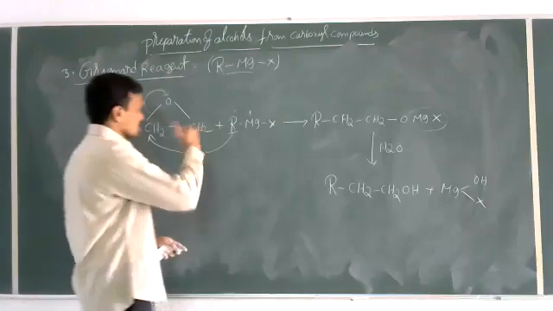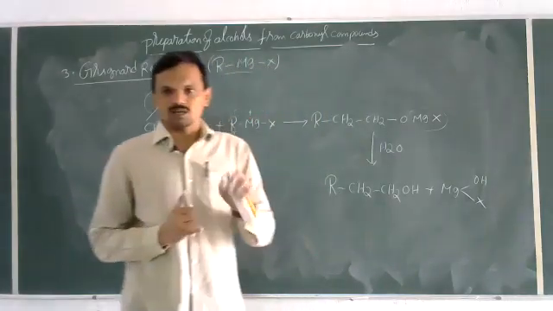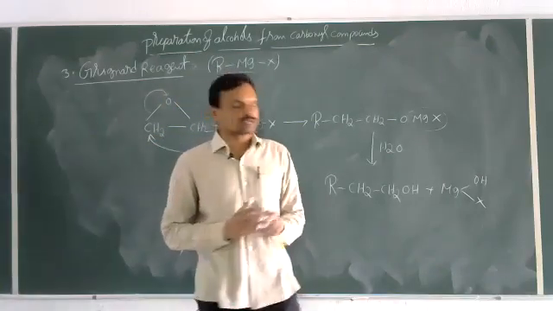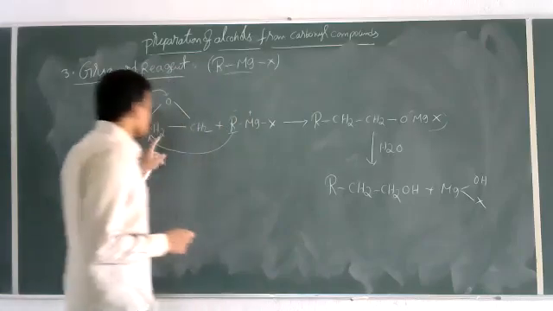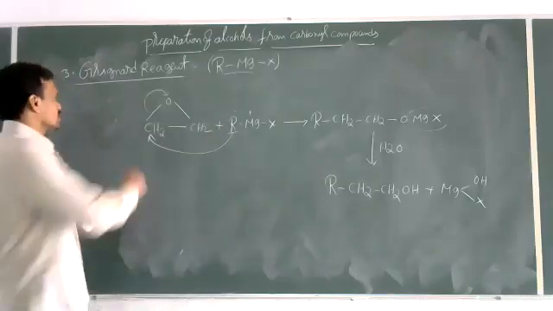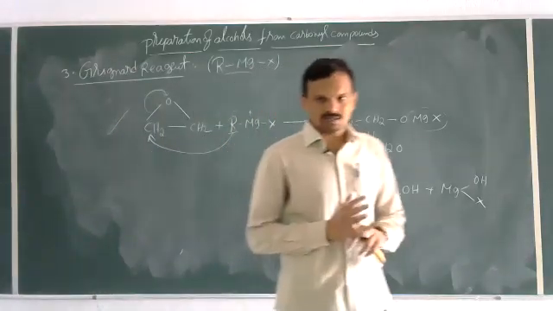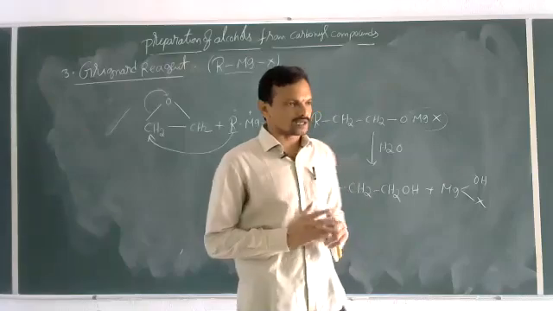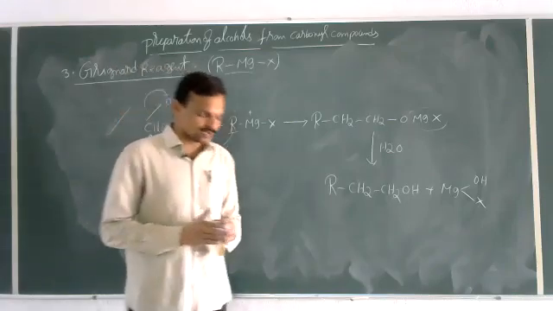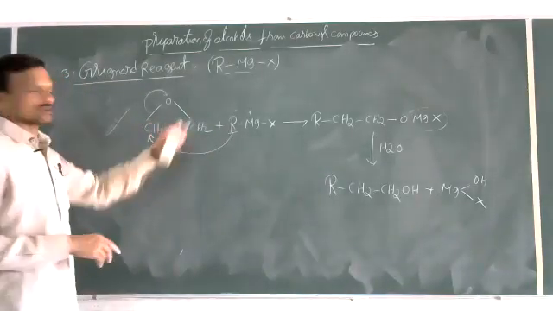The last three that we discussed are just additional information, since they are asked in objective questions. Esters on reaction with the Grignard reagent give tertiary alcohols. Nitriles, that is cyanides, on reaction with the Grignard reagent give tertiary alcohols. Even epoxides, when reacted with the Grignard reagent, give alcohols, either primary or secondary, depending on the structure of the epoxide given. So overall, formaldehyde gives primary alcohols, other aldehydes give secondary alcohols, ketones give tertiary alcohols, esters give tertiary alcohols, nitriles give tertiary alcohols, and epoxides give either primary or secondary alcohols depending on the structure of the epoxide.